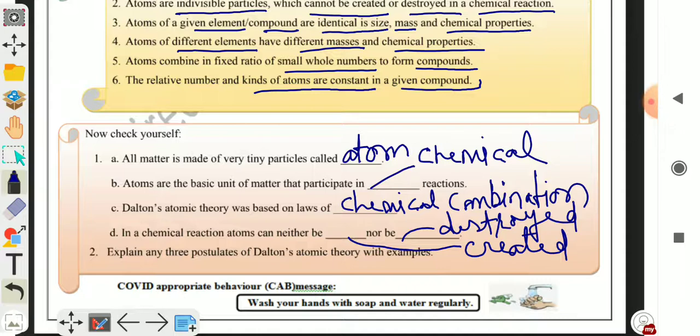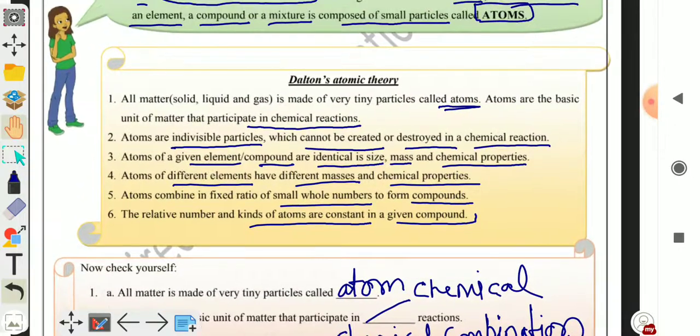Explain any three postulates of Dalton's atomic theory with example. You have to give Dalton's atomic theory points. You have to explain three postulates or three points with example. In first, all matter, solid, liquid, gas, is made up of very tiny particles called atoms. You have to give the examples of atoms like hydrogen. You can write hydrogen is an atom, symbol is H. Oxygen is an atom, symbol is O. Or you can give any other example of atoms.